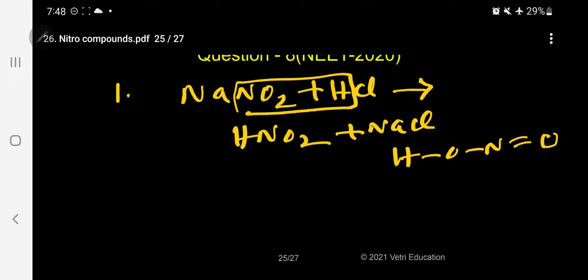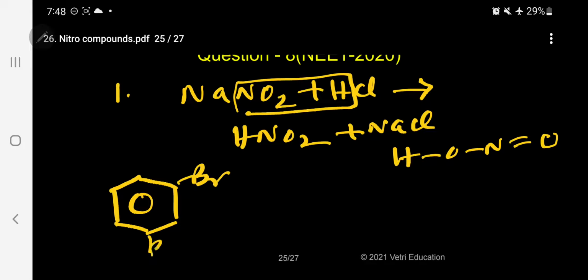So what is the actual reaction that is taking place? We have bromine, bromine, bromine, and the NH2 group.